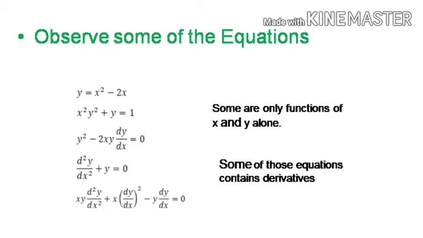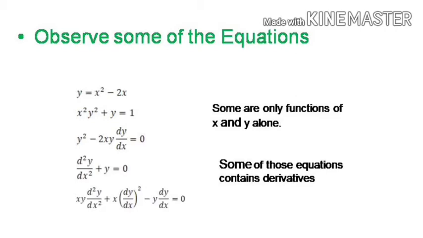Next example, d square y by dx square plus y is equal to 0. As you know already, order is 2, d square y by dx square. Then what is its power? Is 1. So, degree is 1. Order is 2, degree is 1.